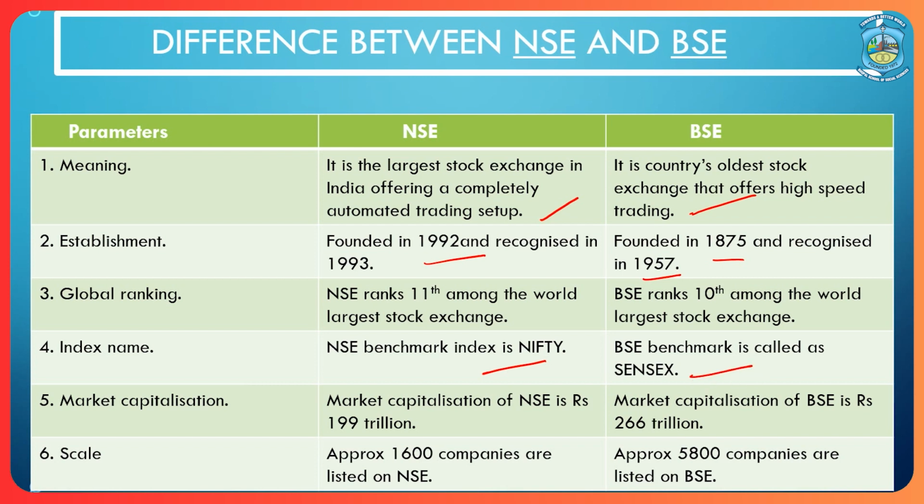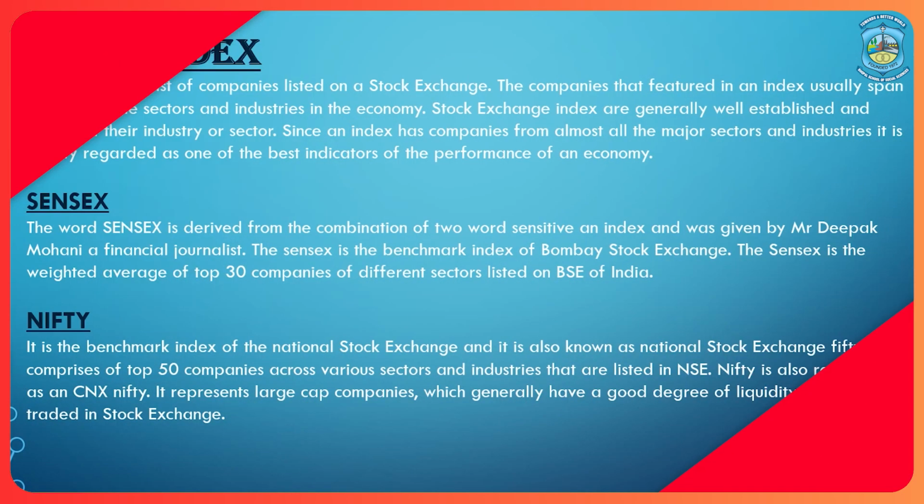Market capitalization is 199 trillion, near about, in case of NSE. When we talk about BSE, it is 266 trillion, and approximately 1600 companies are listed on NSE and near about 5800 companies are listed on BSE. Now coming next to stock index.